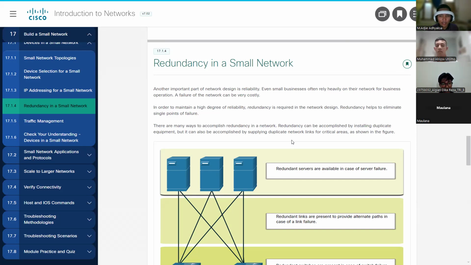It can be accomplished by installing duplicate equipment, but it can also be accomplished by supplying duplicate network links for critical areas, as shown in the figure below.